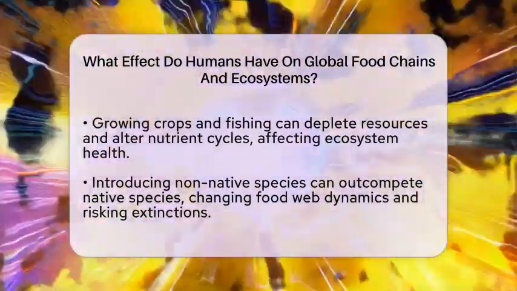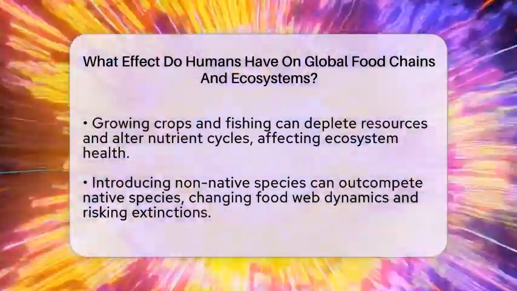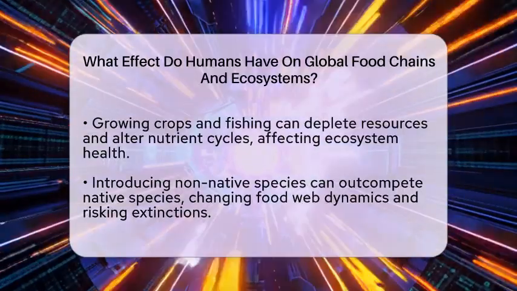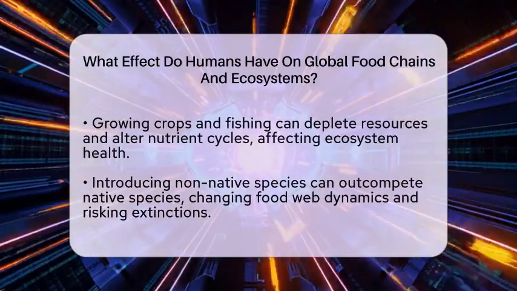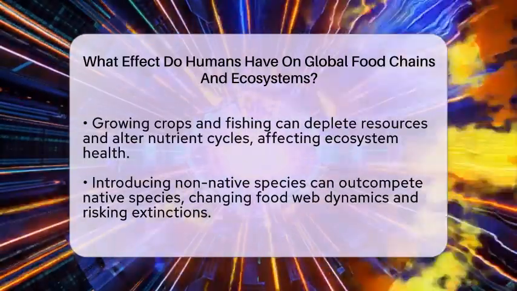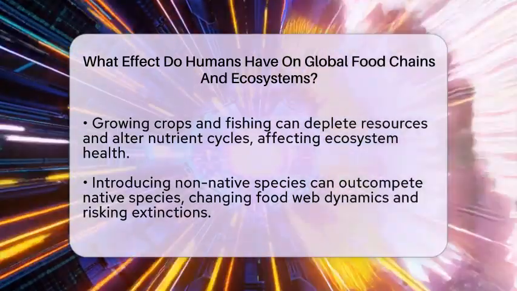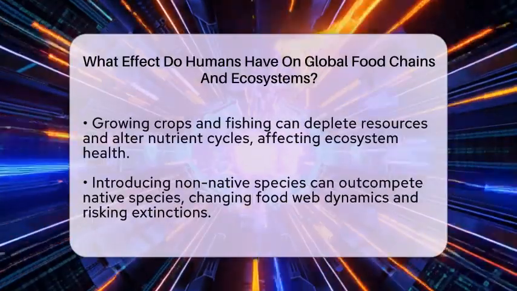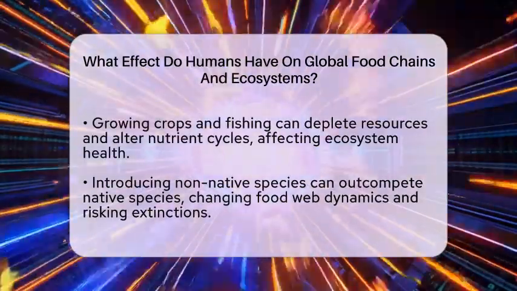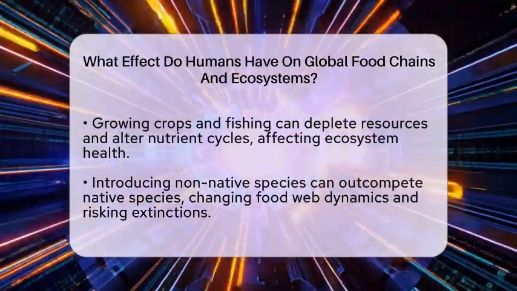Food production itself impacts ecosystems a lot. Raising livestock like cows and sheep produces greenhouse gases such as methane, which warms the planet. It also requires large amounts of land, often leading to deforestation and soil erosion. Growing crops and catching fish also use up resources and can cause environmental damage. These activities change how nutrients cycle through ecosystems, sometimes causing nutrient overloads or shortages that affect plant growth and animal health.